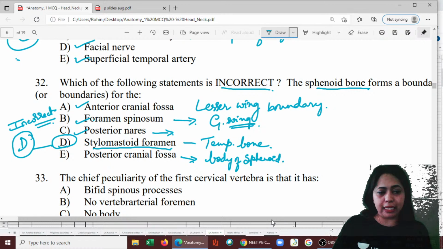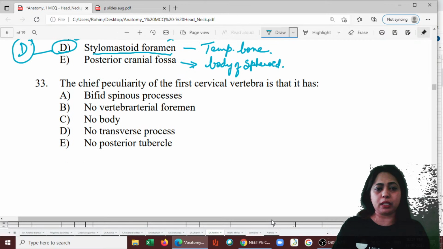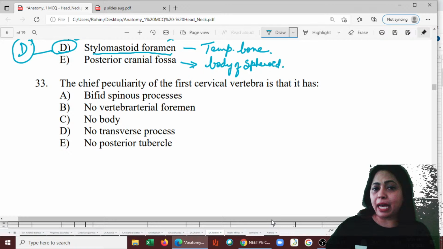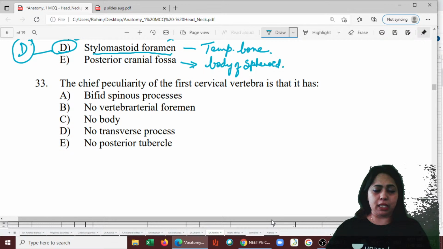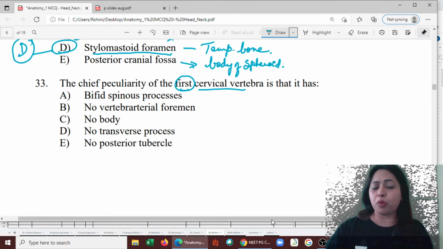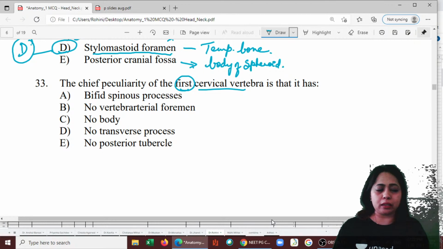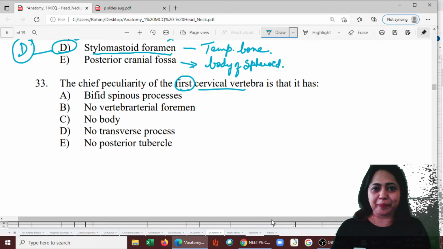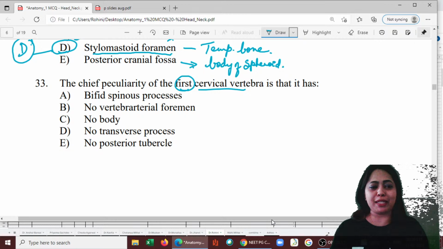Next, let's see the 33rd one. The chief peculiarity of the first cervical vertebra is. What is the chief peculiarity of cervical vertebra? The cervical vertebra has many features. The first cervical vertebra has what features? That is the key thing. The moment you see that, you will be like, oh, where is the body? The body is missing. So that is the thing.